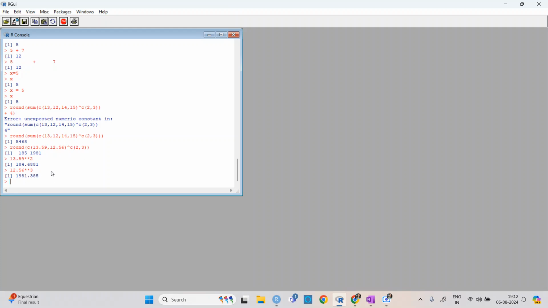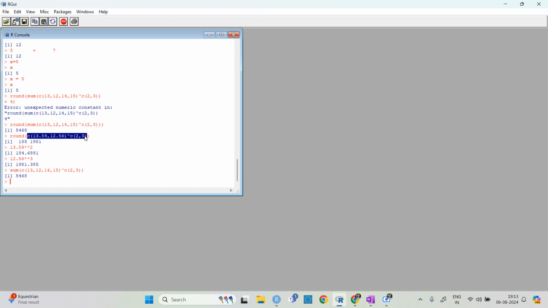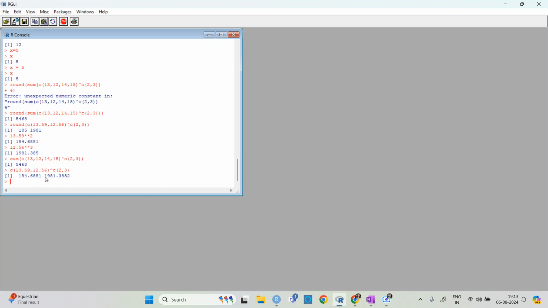Ma'am, if we do it without round, like the sum of c and then multiplied with this, then will we get a decimal value if we remove the round one? No, you will get the same value. Why? Because here all are integers: 13 to the power 2, 12 to the power 3. Yes, you will get these values, not the round values.